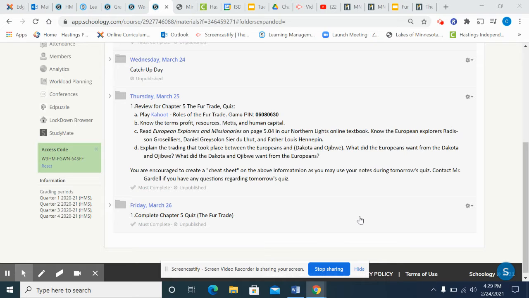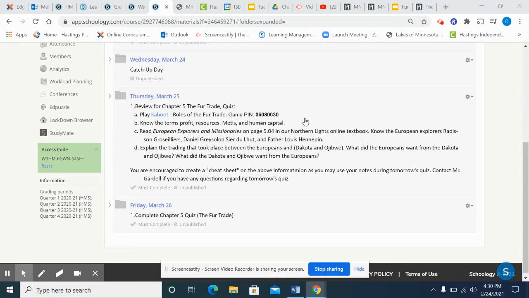So, really, the first thing that I want you to do is to play Kahoot, play a game. The game is called Rules of the Fur Trade. There's a link to the Kahoot game, and there's the game pin. You will need to provide the game pin and simply play the game of relearning the roles of the fur trade. For example, what role did the interpreters have during the fur trade? What role did the pelt preparers have during the fur trade? And what I would encourage you to do is play it multiple times. And then once you're finished, take out that lined sheet of paper and write down the roles of the fur trade and jot down a description of each role.